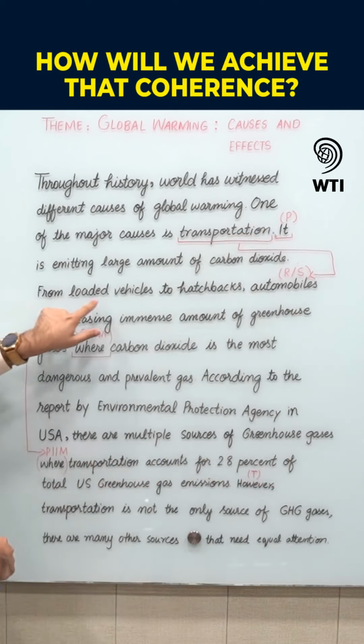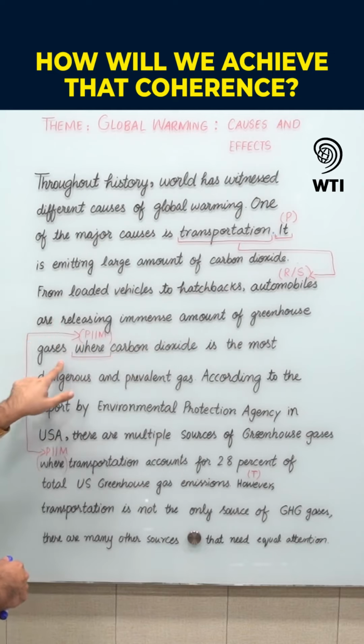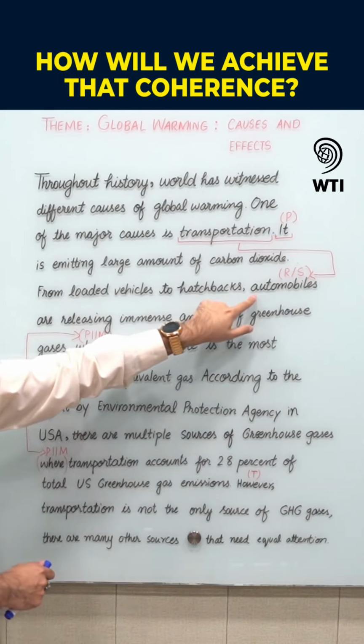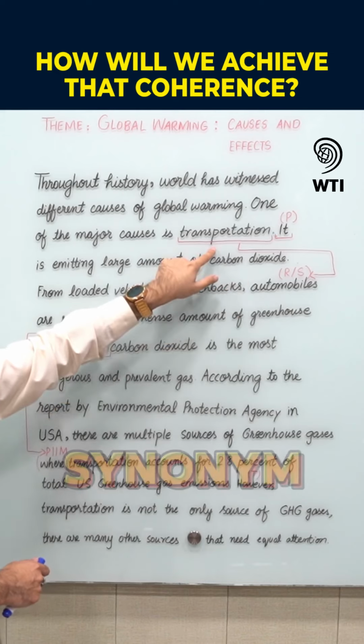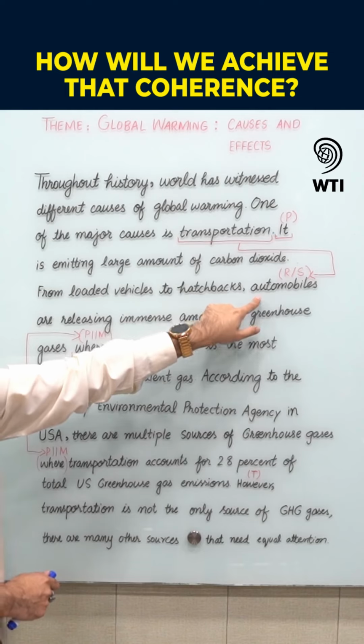Moving on from loaded vehicles to hatchbacks, automobiles are releasing an immense amount of greenhouse gases, where carbon dioxide is the most dangerous and prevalent gas. You can see that here "automobiles" is used as a synonym of "transportation". Here repetition occurs, so it helps in bringing coherence within the paragraph.